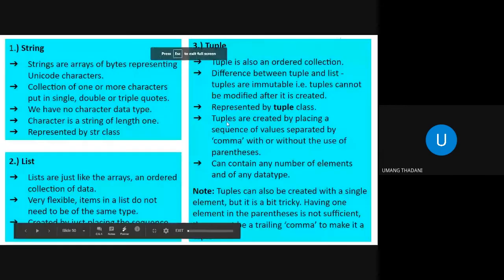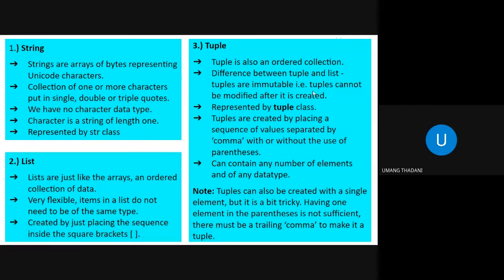So tuple is also an ordered collection. Now the difference between tuple and list is that tuples are immutable. Now let's come to the difference between immutables and mutables. So tuples cannot be modified after it is created. For example, now you have a tuple which consists of values like 1, 2, and 3. Suppose you want to change some particular value. Suppose you want to replace 2 with 5. You cannot directly replace that thing. Why? Because tuples are immutable. Immutable meaning you cannot modify that particular data.